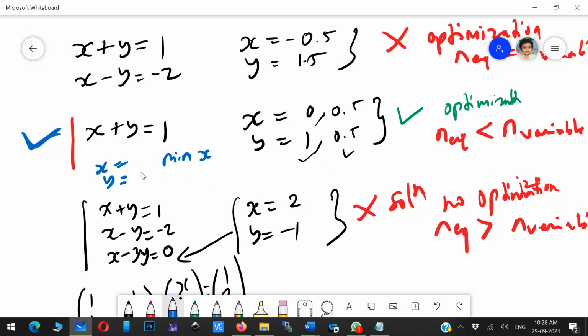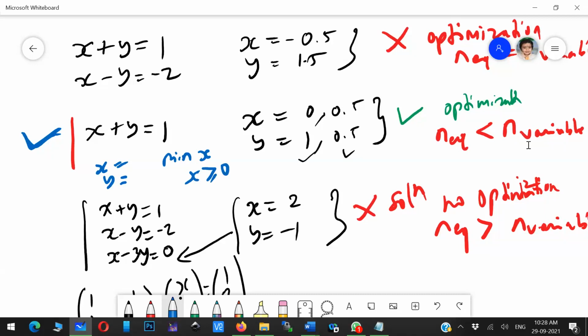Minimum value of x, what is the minimum value? Minimum value means it can be minus infinity, but let me restrict x to be greater than or equal to 0. If I give this, then yes, you are correct, a unique solution.